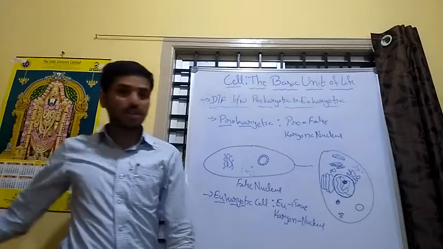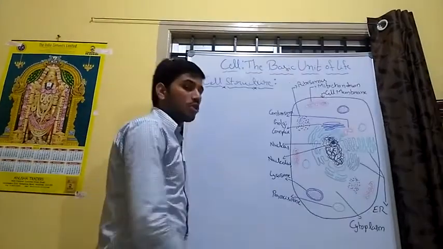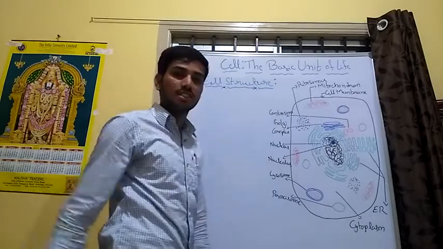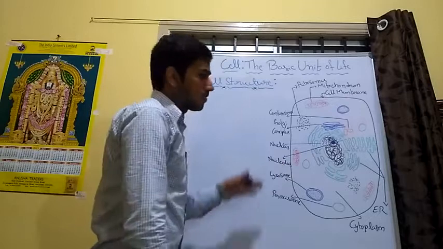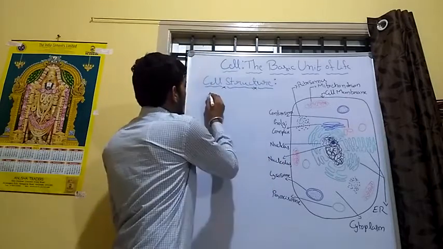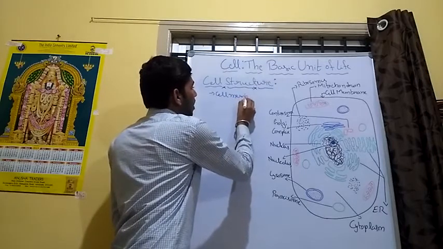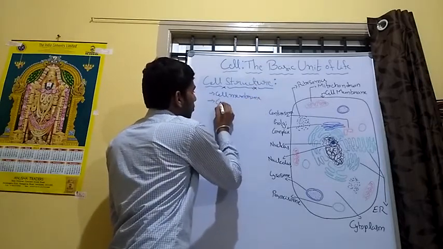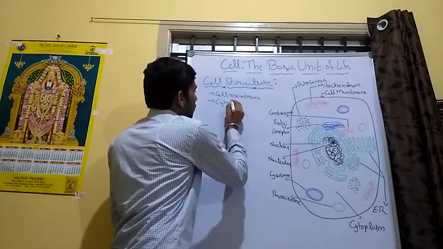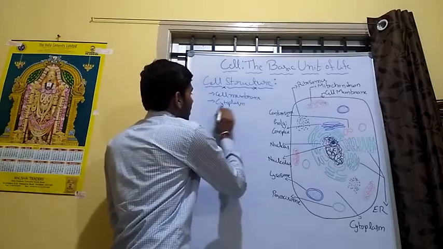Next, we go to the structure of the cell. We study the cell structure mainly under three headings for easy understanding. The first one is the cell membrane. The second one is the cytoplasm and its organelles.